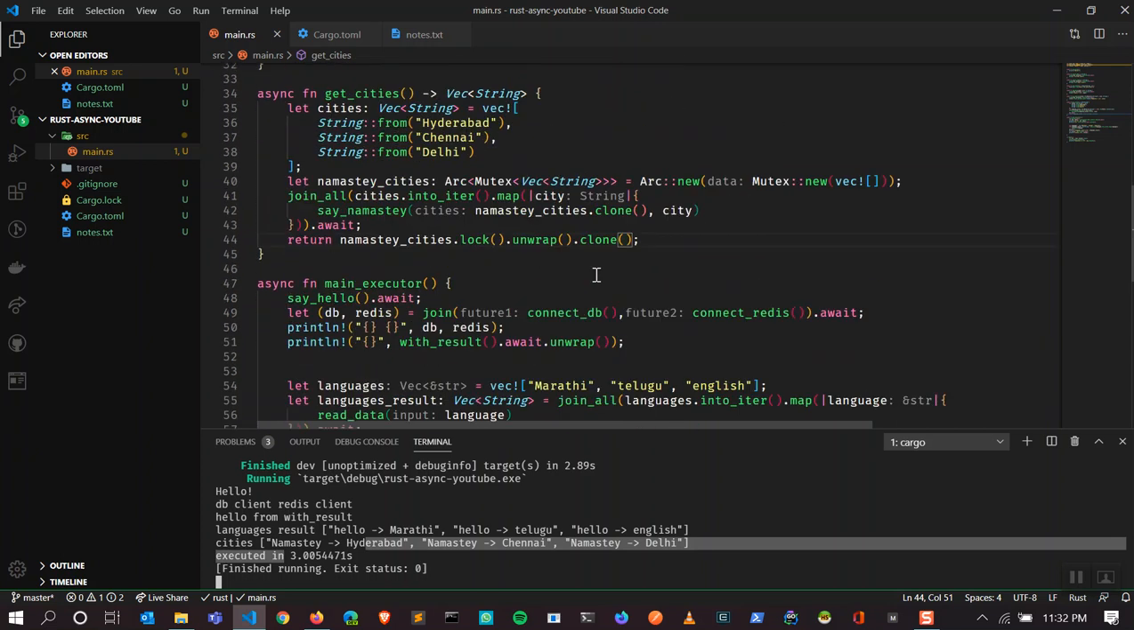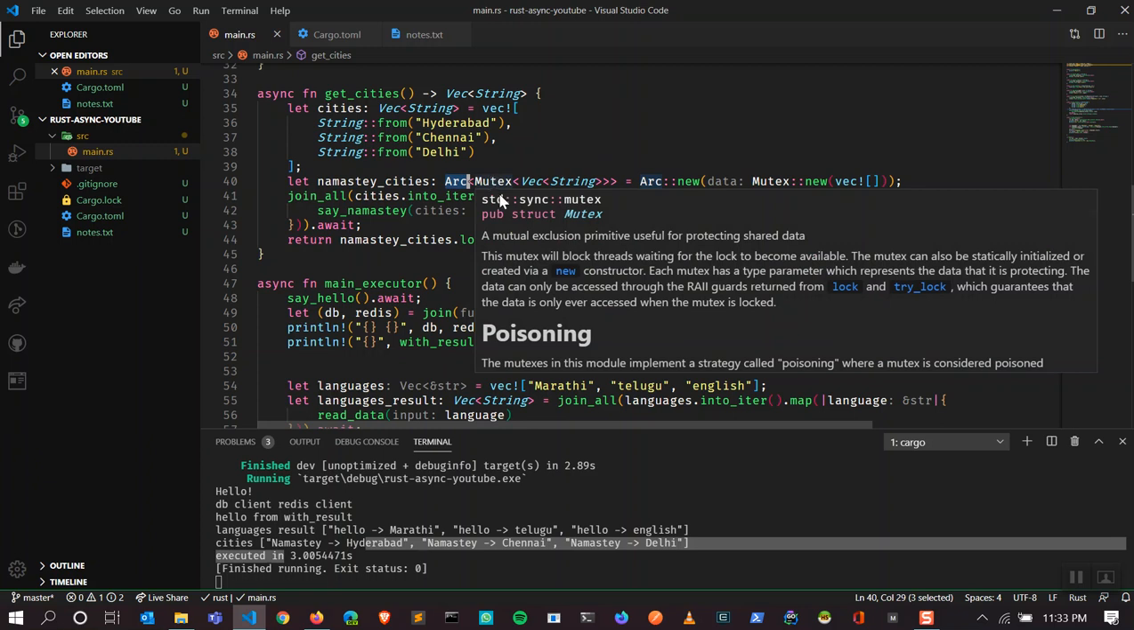So I'm going to take a minute and try to explain what we have done here. If you're sharing any data between the threads, they have to be locked, because if all the threads or all the asynchronous or concurrent functions try to access the same resource, it might create a deadlock or it might create unexpected results. So to avoid that, we use mutex. Now mutex is a mutual exclusion primitive useful for protecting shared data. So if you are sharing any data between the threads or the concurrent functions, we have to use mutex, which will protect the data.